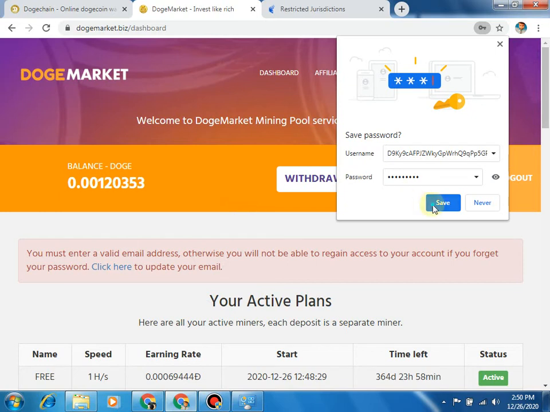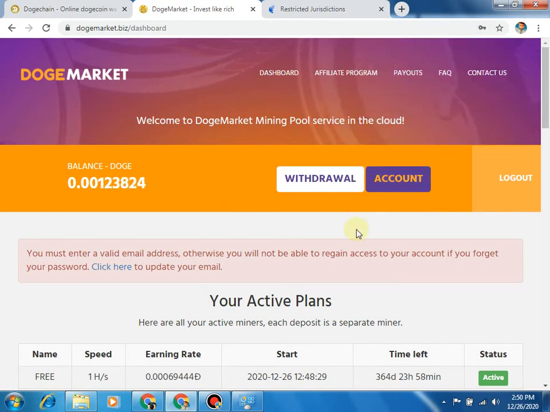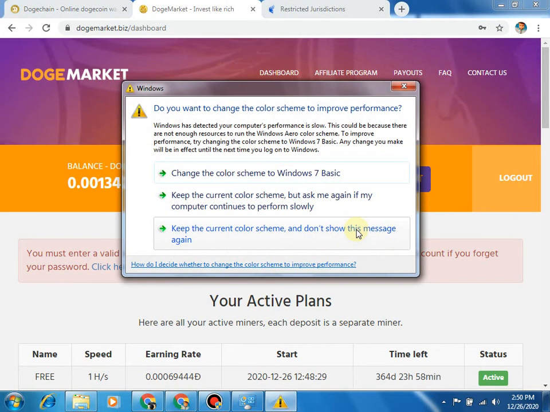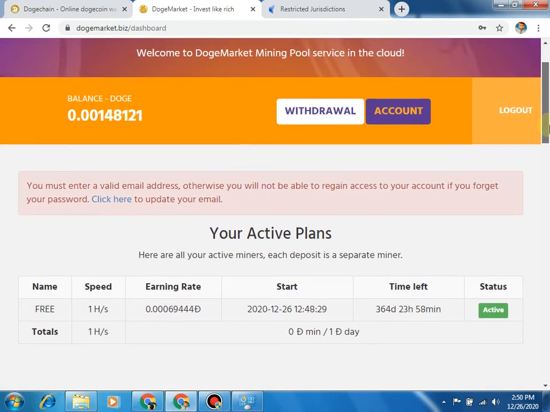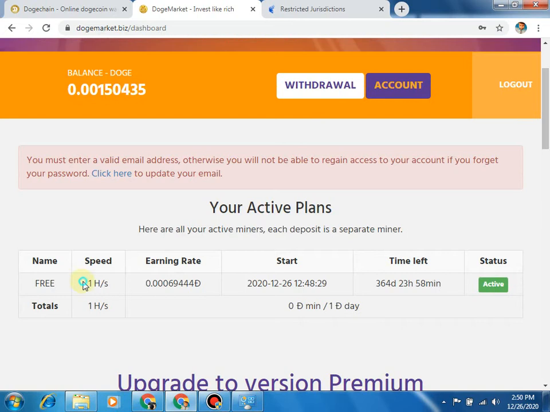But if you have referrals and they invest, then you can earn money and withdraw your Dogecoins sooner. But I suggest you please don't invest in this site. You see, we receive 1 hash power per second free of cost, and we will be able to earn 1 Dogecoin per day.